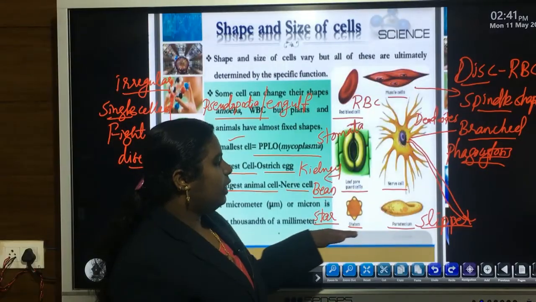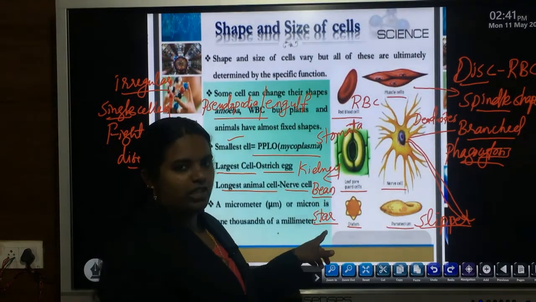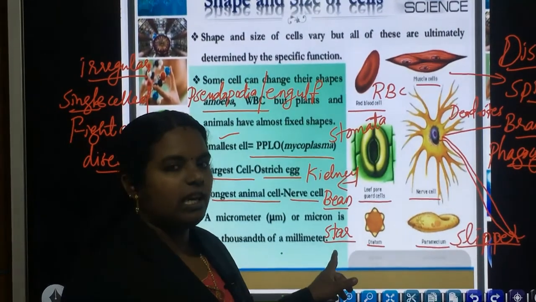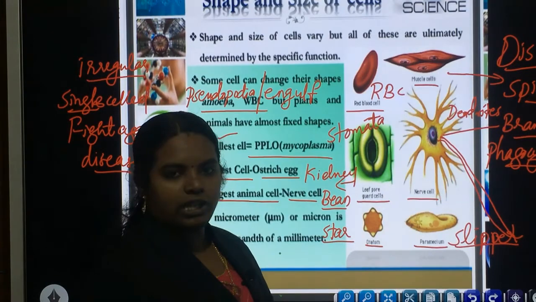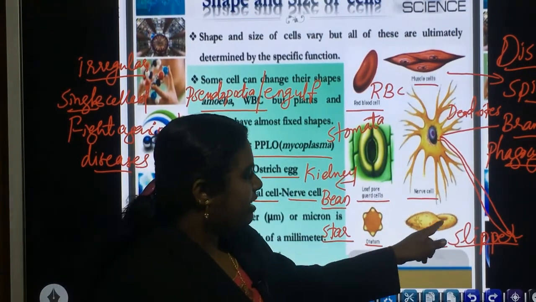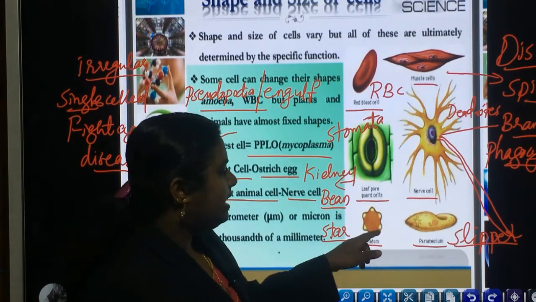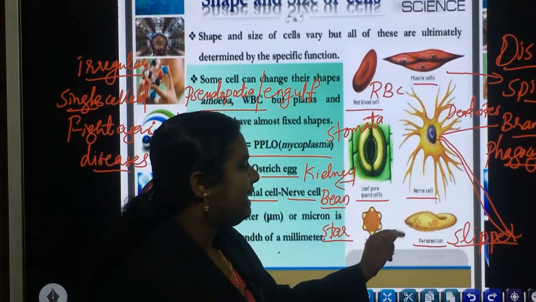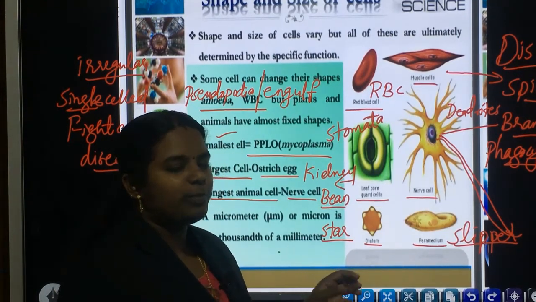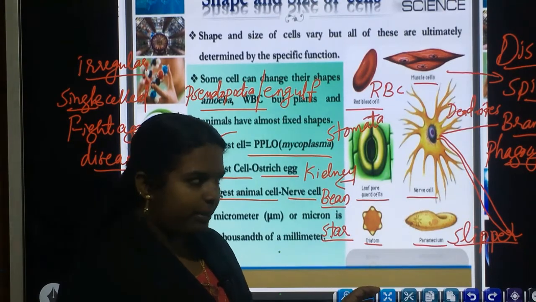Lower level organisms like diatom, which is a star-shaped organism, having a star-shaped body, as well as Paramecium, a unicellular lower level organism. Its body looks like a slipper-shaped body. Clear? So, this Paramecium has small cilia all over its body surface. With the help of the propulsion of the cilia, they can move from one place to another place.